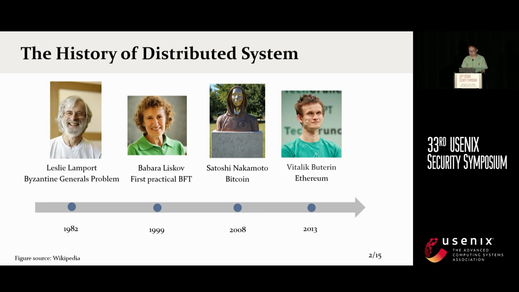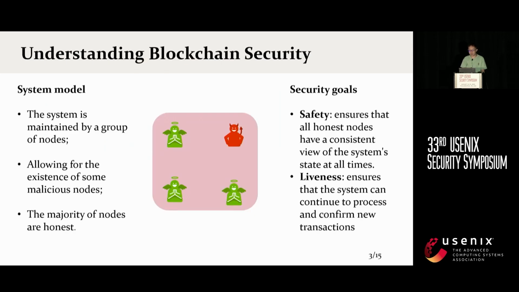Then I will introduce the security properties of blockchain. As we can see in the figure, the system is maintained by a group of nodes. Some of these nodes are malicious, like the devil at the top left. However, the majority of these nodes are assumed to be honest, like the angel. In the situation where some of the nodes are malicious, the security goal includes two parts. Safety means that all honest nodes should have a consistent view of which transactions are finalized. The liveness property is that the system can continue to process and confirm new transactions.